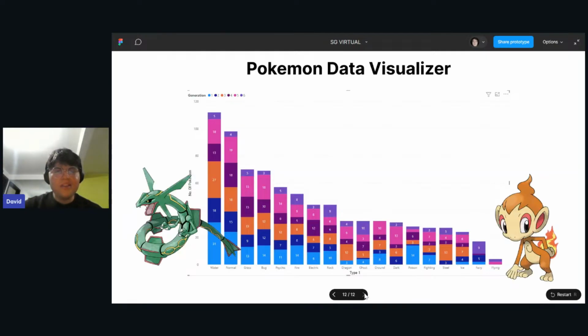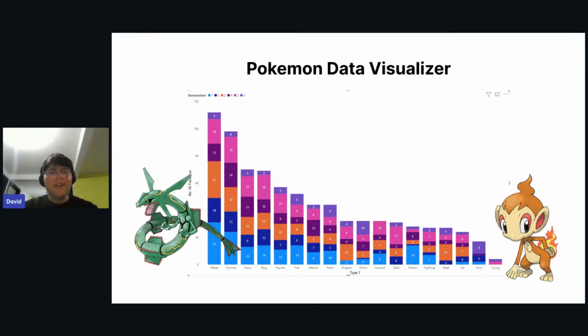We're going to build something awesome, like a Pokemon database visualizer. If you like Pokemon, my favorite Pokemon of all time are Chimchar and also Rayquaza. So let me know if you have ever played Pokemon. If not, don't worry about it. You don't need to know anything about Pokemon. We're just going to build a super friendly Pokemon data visualizer so we can identify Pokemon types and things like that. Also, we're going to use some Kaggle data.